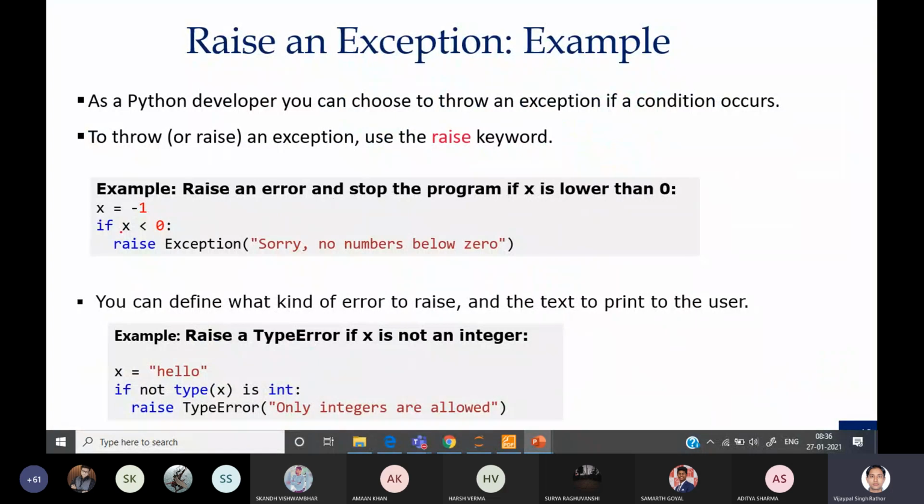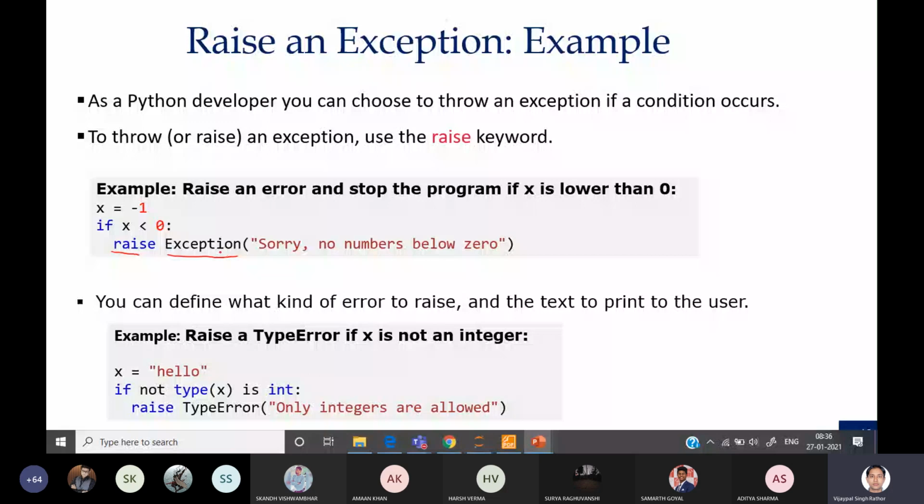If the condition x less than 0 is true, and you want to generate an exception, then you can use this raise keyword, and whatever exception name you want to generate, you can put here. We are not putting any specific exception name, I am just putting Exception here. So according to this name, an exception will be generated.